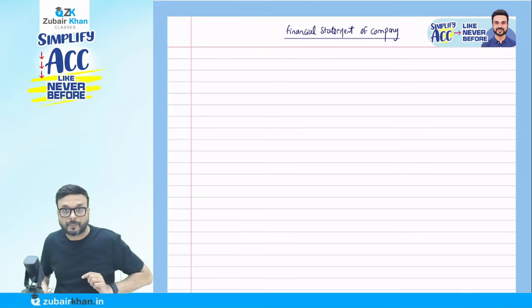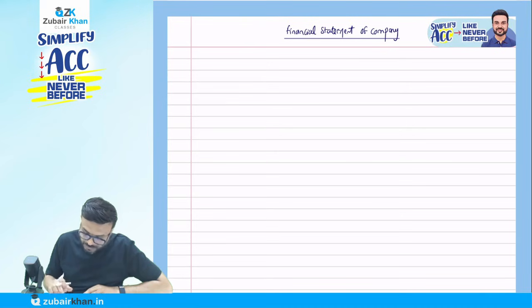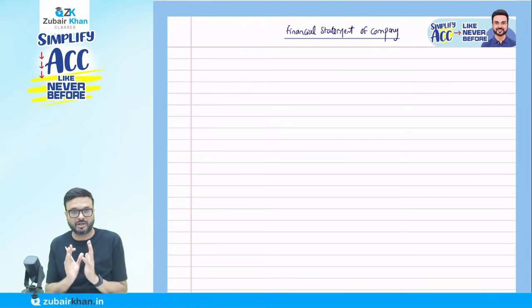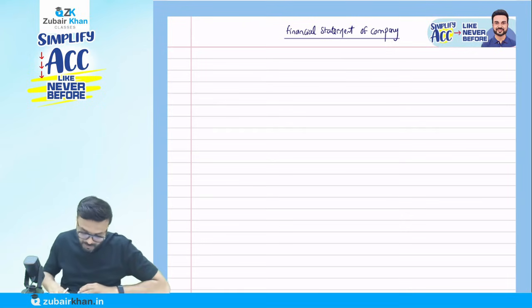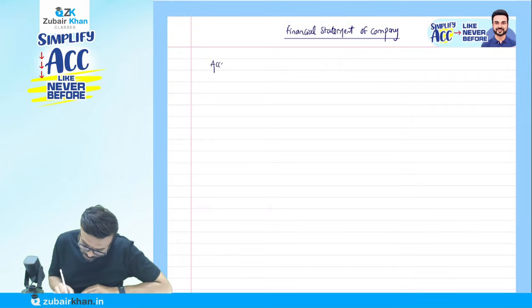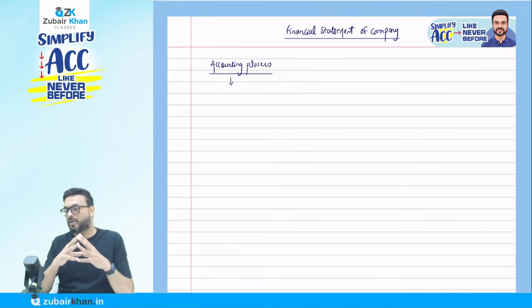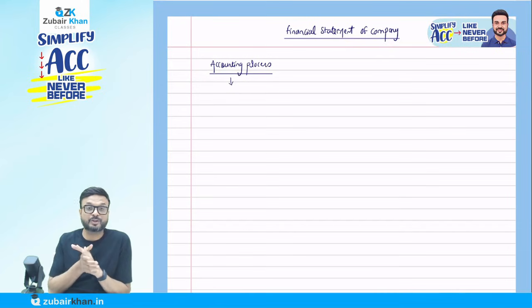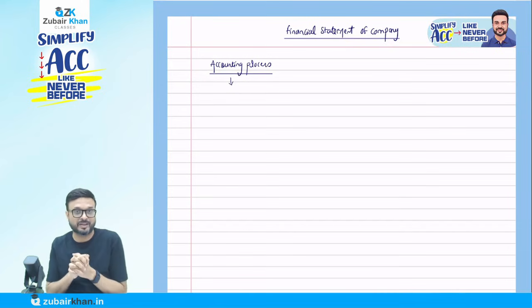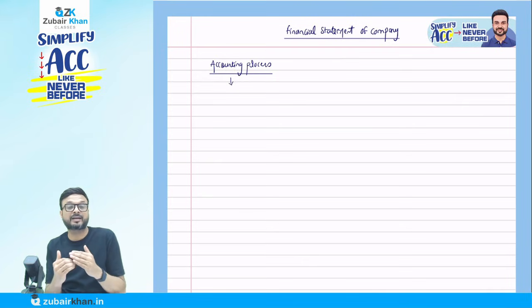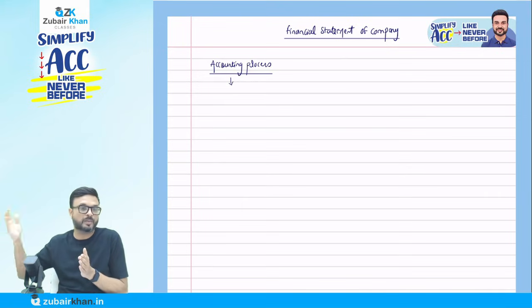Now, one thing that I want to discuss with you is the accounting process, and you have to write down each and everything with me. What do you mean by accounting process? Generally, at a foundation level and graduation level, we learn the definition of what you mean by accounting. That is going to help you understand the concept of the financial statement of company. Then I will talk about the financial statement of company in detail.